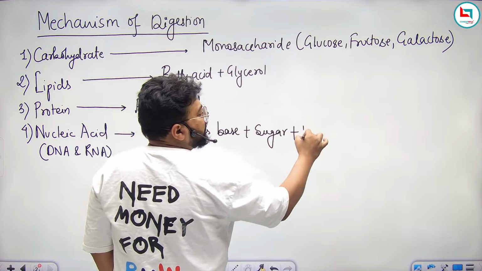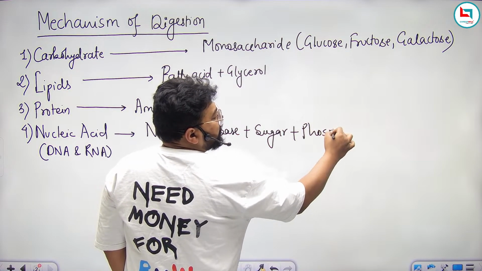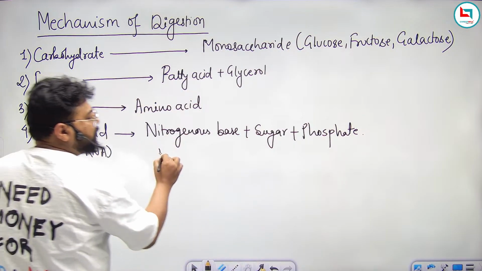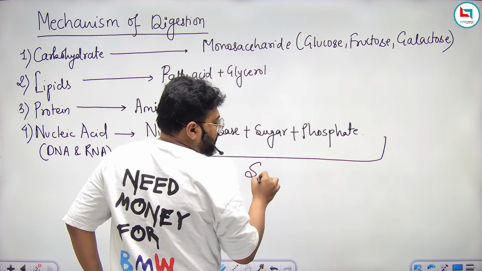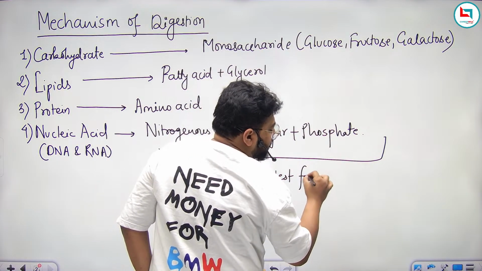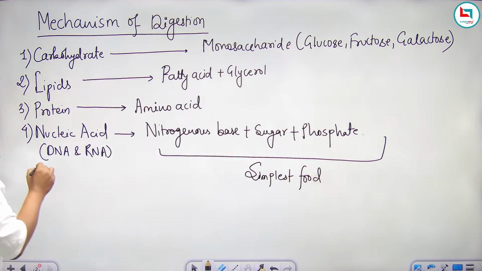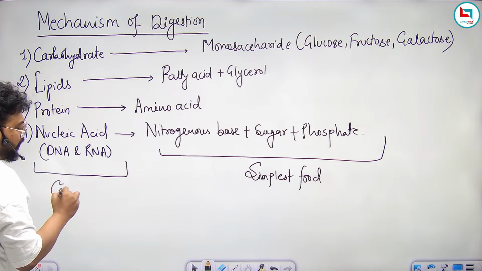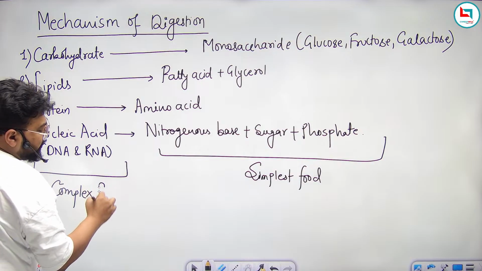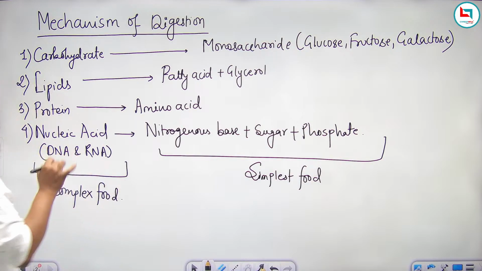So these are the simplest food, and these are the complex food. The conversion of complex food into simplest food is simply known as digestion. Is it clear to everyone?